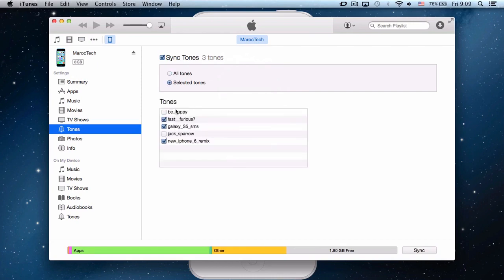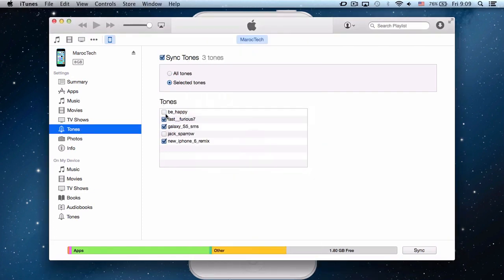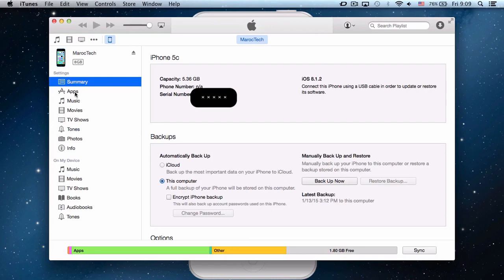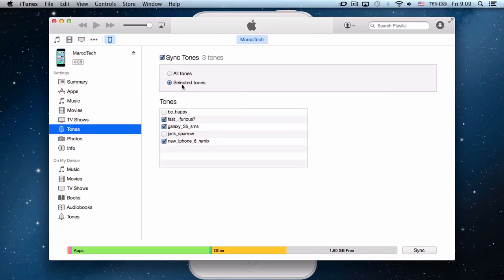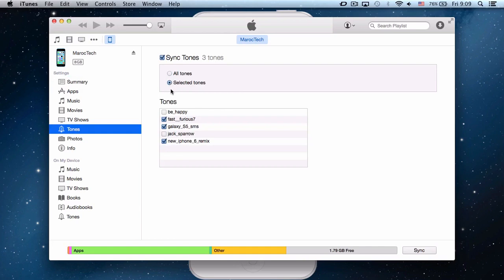This is the music that we downloaded, Be Happy. So what you have to do again, we are here, go to tones, and if you want all tones or selected ones, I prefer selected ones, you click on Be Happy, for example, and you click on apply.